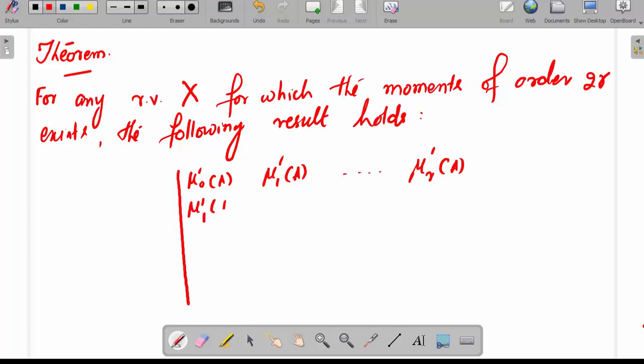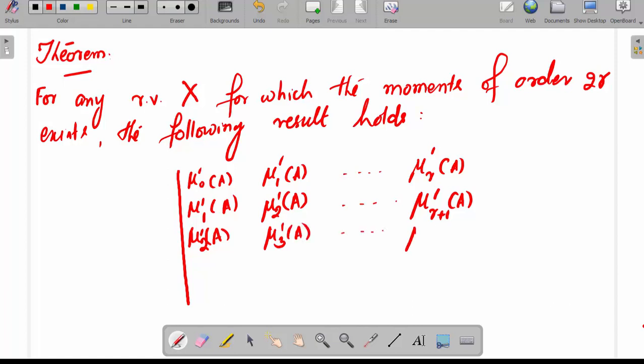second row mu 1 dash a, mu 2 dash a, up to mu r plus 1 dash a, third row mu 2 dash a, mu 3 dash a, and so on up to mu r plus 2 dash a.